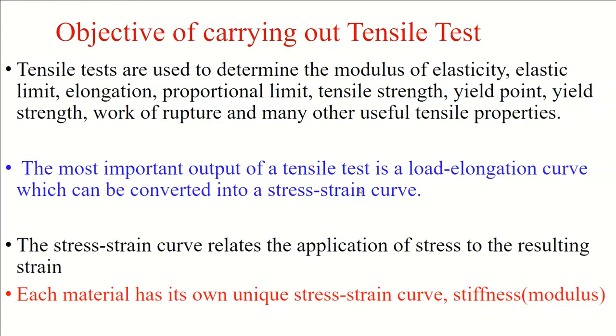Also, I will define on a typical load elongation stress strain diagram how to find out these points on the test specimen. The most important output of a tensile test is the load elongation characteristics curve. We will discuss this for fabric, how it looks for a woven fabric, for a knitted fabric, for a non-woven fabric, for a braided structure. So as textile people, we must know what is the characteristic load elongation curve for all our textile material.